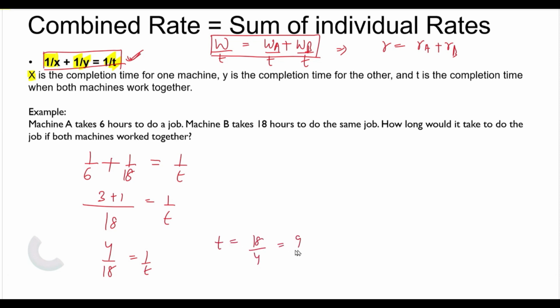equal to 9 upon 2. This is equal to 4.5 hours. So this is the answer. In 4.5 hours, this is the time taken by both the machines to complete the work if they are working together. Now, this type of approach involves a lot of fractions. Sometimes it becomes difficult or cumbersome to solve fractions and all. So there is one more method that we will see.